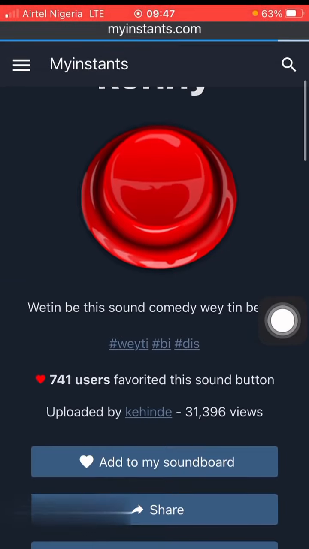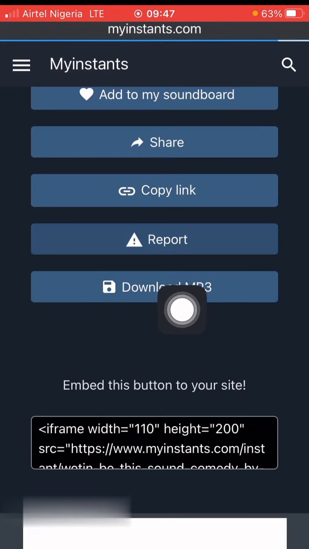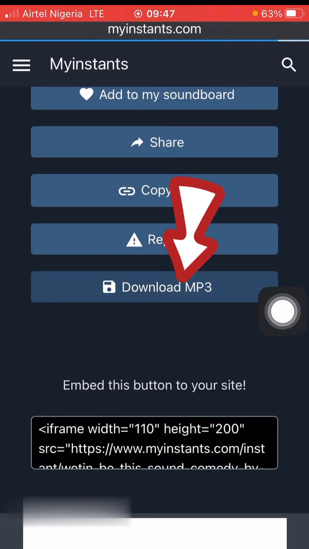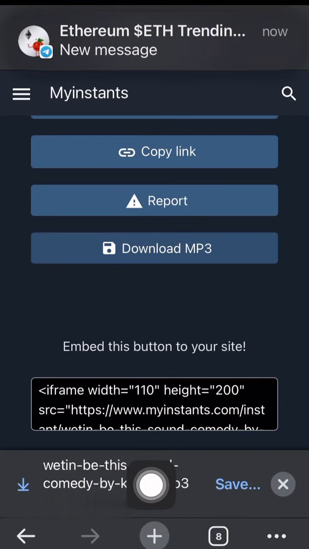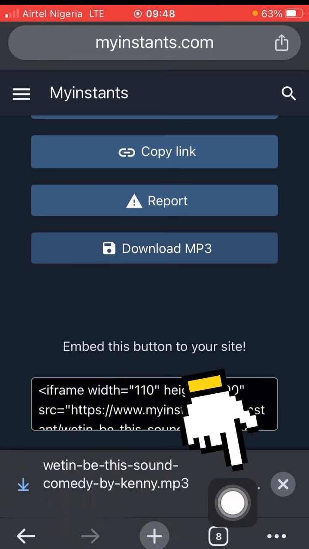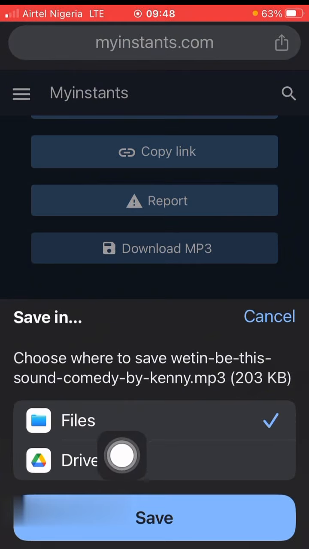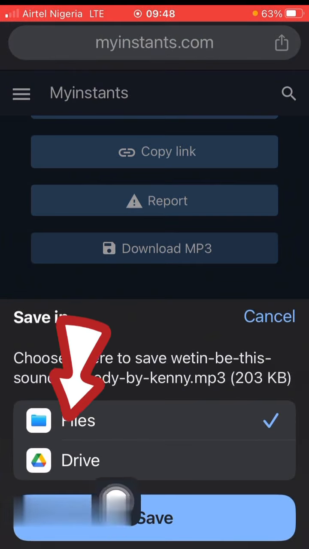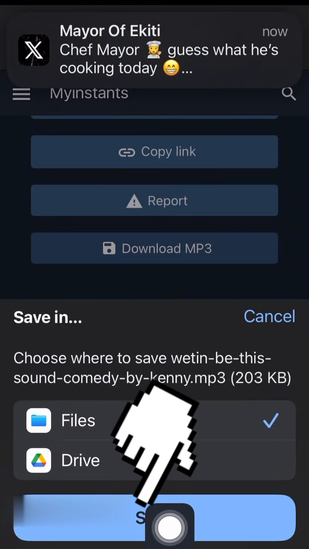As soon as it opens like this, you scroll down, you see options. You see download MP3. Click on download MP3 and wait for it to load. As soon as it loads, you see something like this. See save. Depending on the kind of device you're using, you see save to your device. So just click on this save button. And then it will ask you whether you're saving to files or to drives. So I'll click on files. Then I'll click on save.